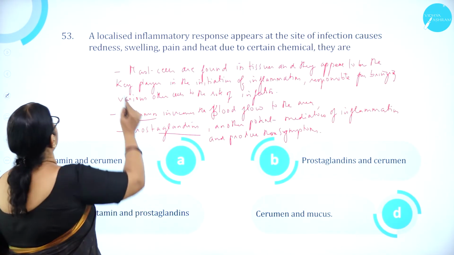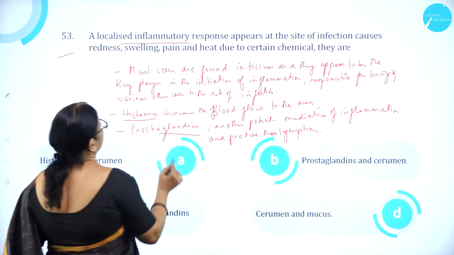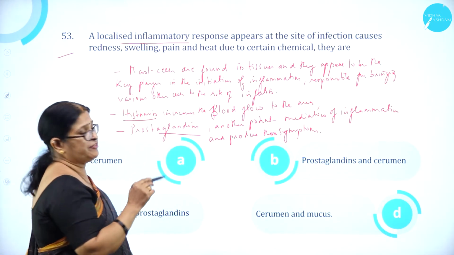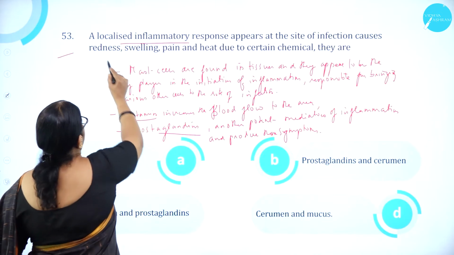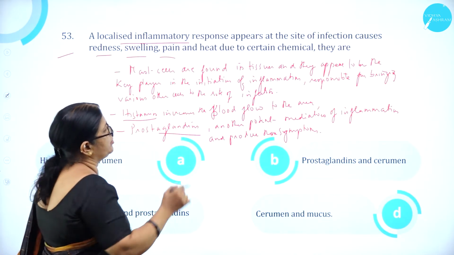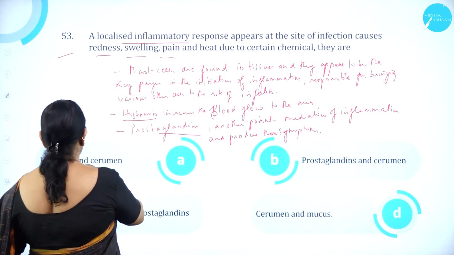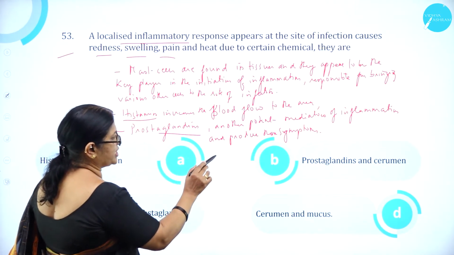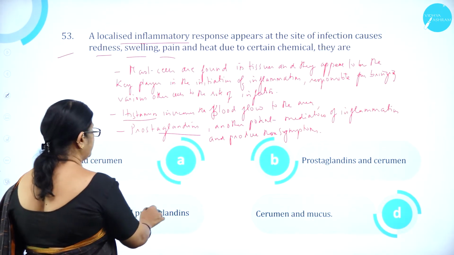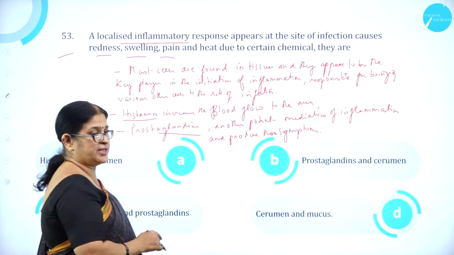Moving on to question number 53. A localized inflammatory response appears at the site of infection, causing redness, swelling, pain, and heat due to certain chemicals. They are: histamine and keratin; prostaglandins and keratin; histamine and prostaglandins; keratin and mucus.